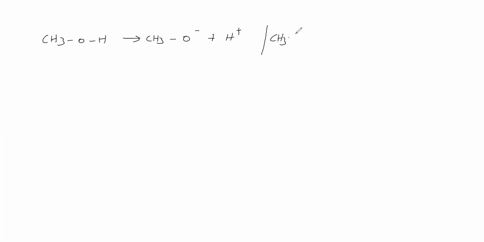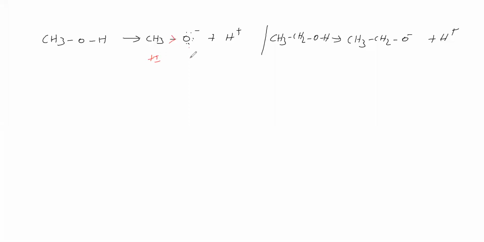Ethyl alcohol gives ethoxide and H plus. Now this methoxide we will take. In this methoxide, the methyl group shows plus I effect.